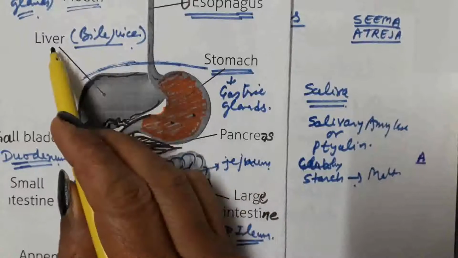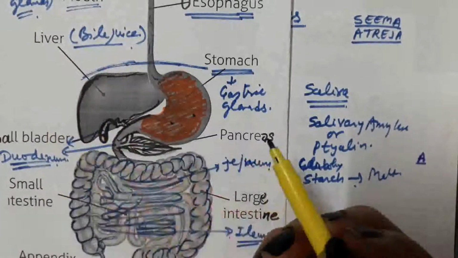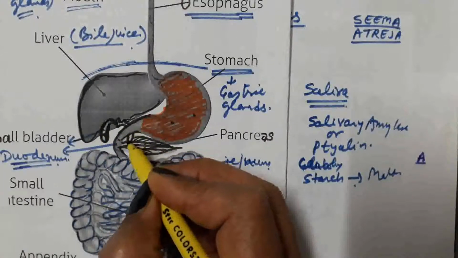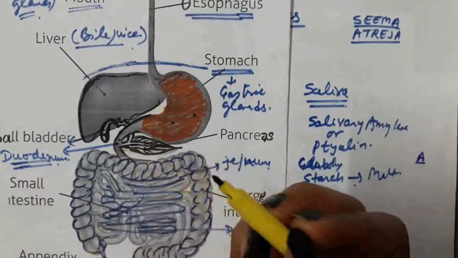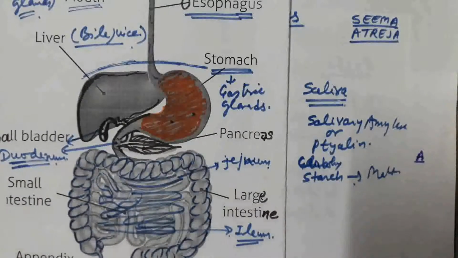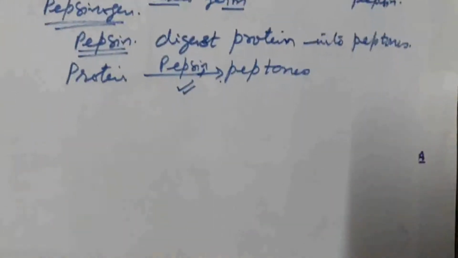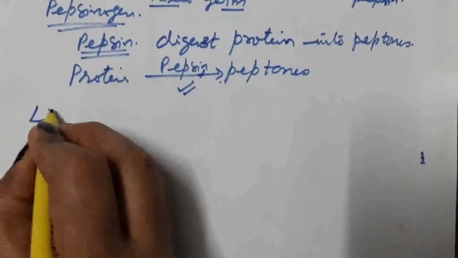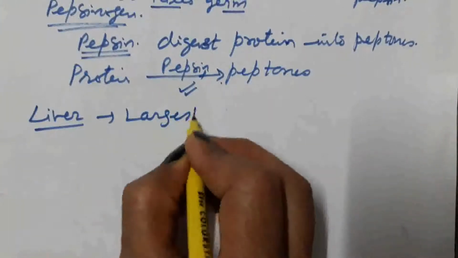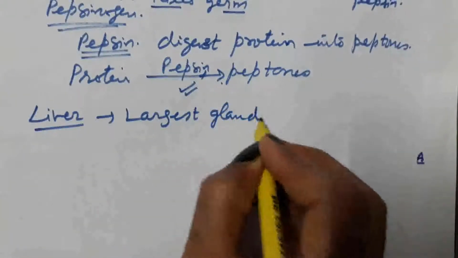Bile juice synthesized by liver and stored in gallbladder, and from gallbladder it is released into the small intestine for the digestion of food material. Liver is largest gland in our body.